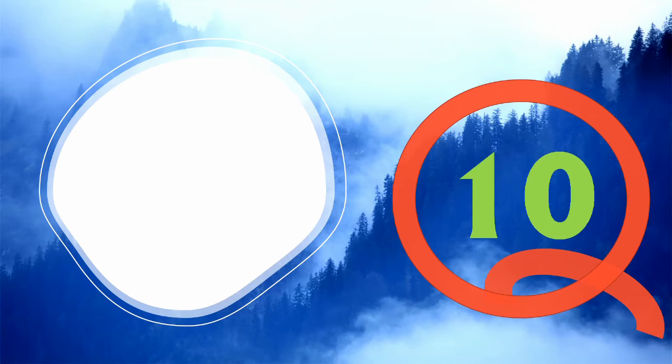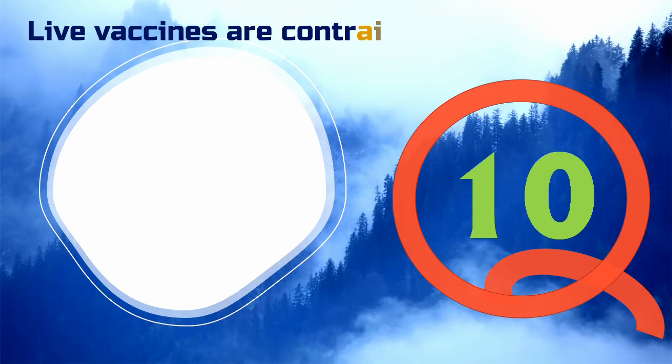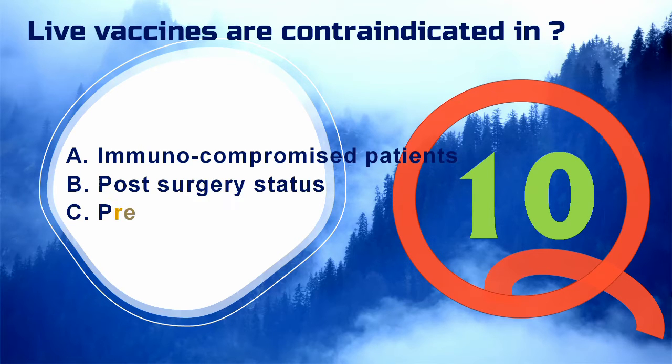Live vaccines are contraindicated in option A, immunocompromised patients, B, post-surgery status, C, premature child. Live vaccines should not be administered to persons with immunodeficiency diseases like malignancy, HIV or those on corticosteroid therapy.